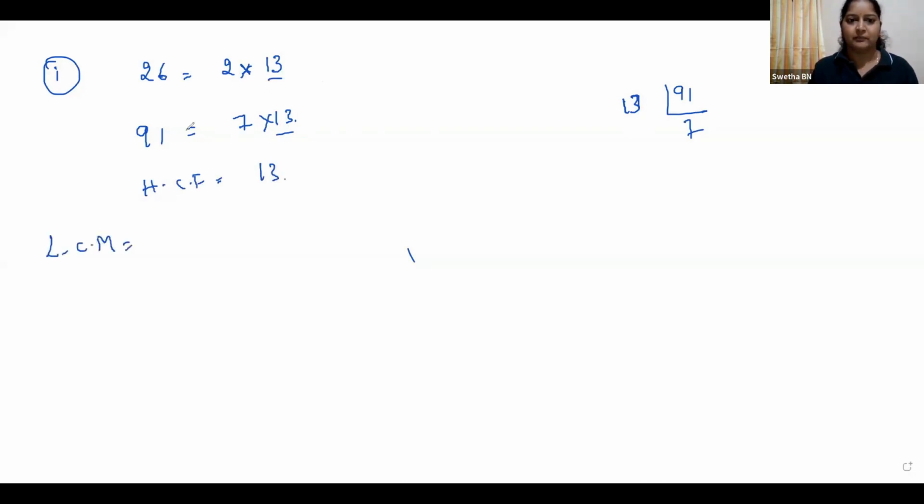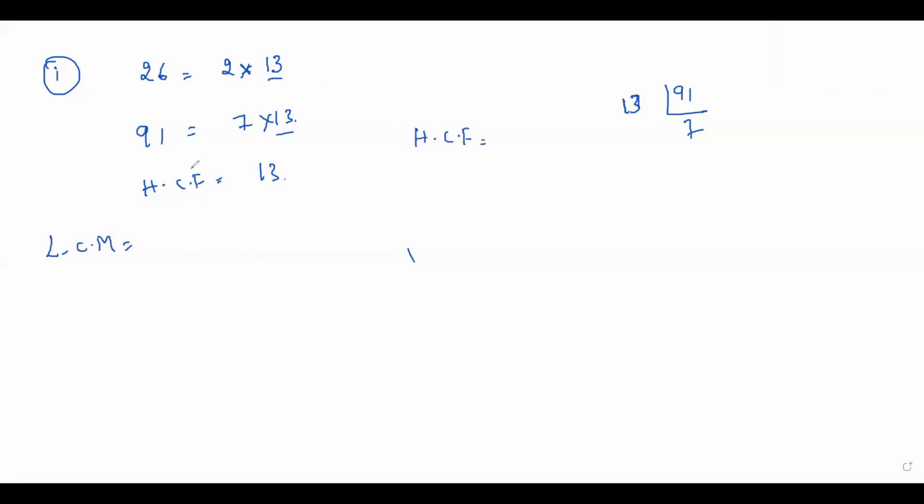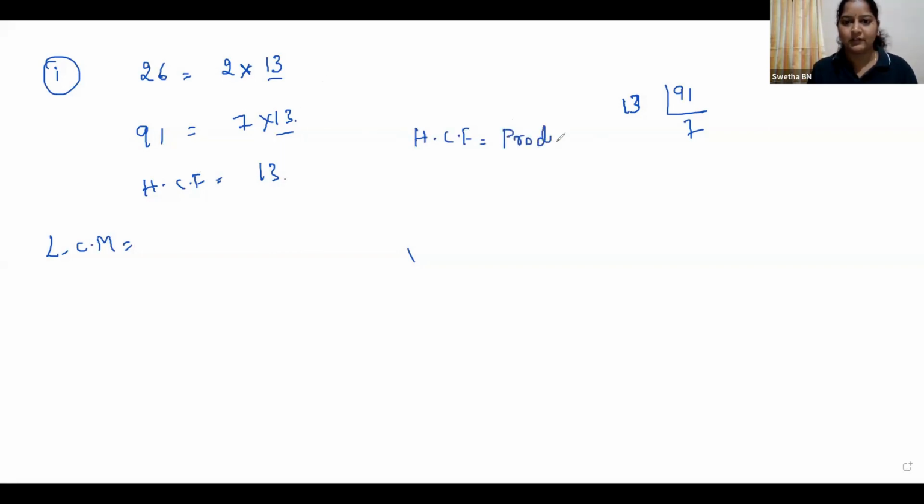What is LCM? See, I'll show you. HCF is the product of the smallest power of each common prime factor.